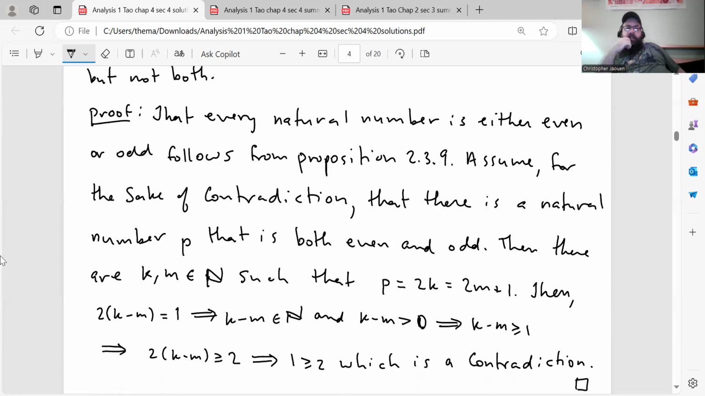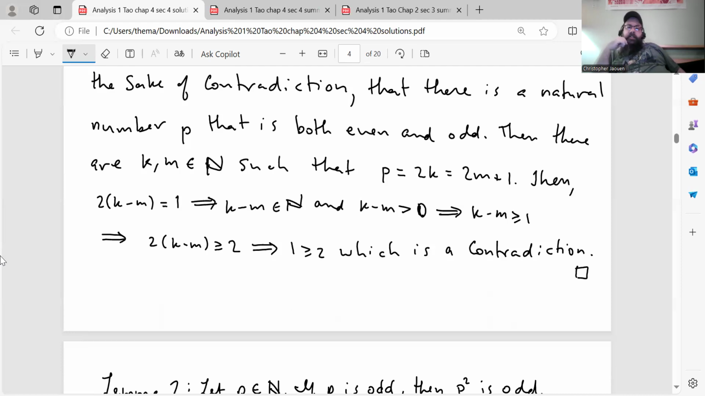Assume for the sake of contradiction that there is a natural number p that is both even and odd. Then there are natural numbers k, m such that p = 2k = 2m + 1. Then 2 times (k - m) is equal to 1, which implies that k - m is an integer, a natural number, and also that k - m is positive,